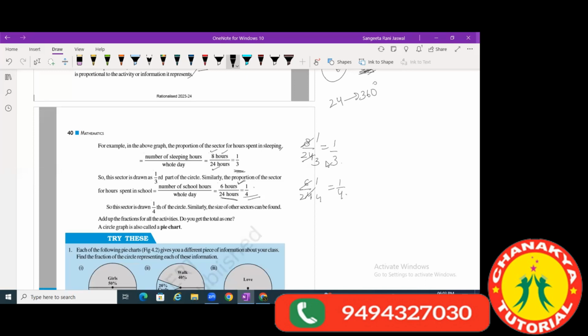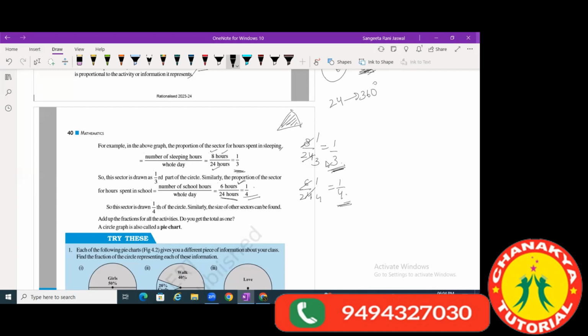Yes, ma'am. Basically what we have done here is we have converted this to a fraction form. The information that was given to us in the form of a graph, we have converted it to a fraction form. We have converted the information given in one sector to a fraction form. This is the very first thing that we do when we make a pie chart. We always convert the data to a fraction form, right?